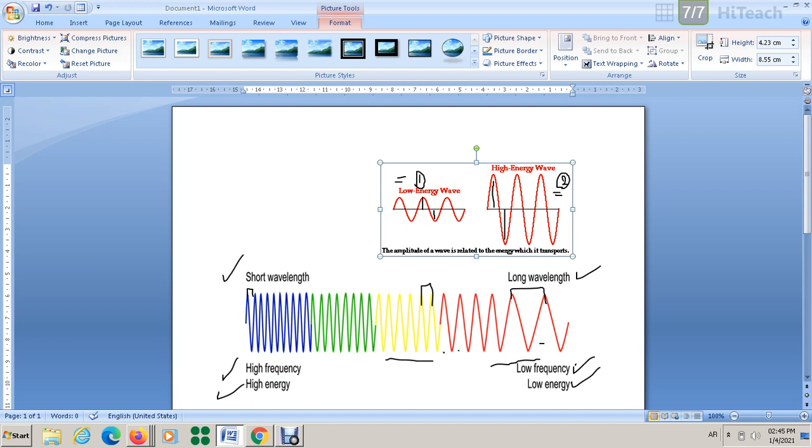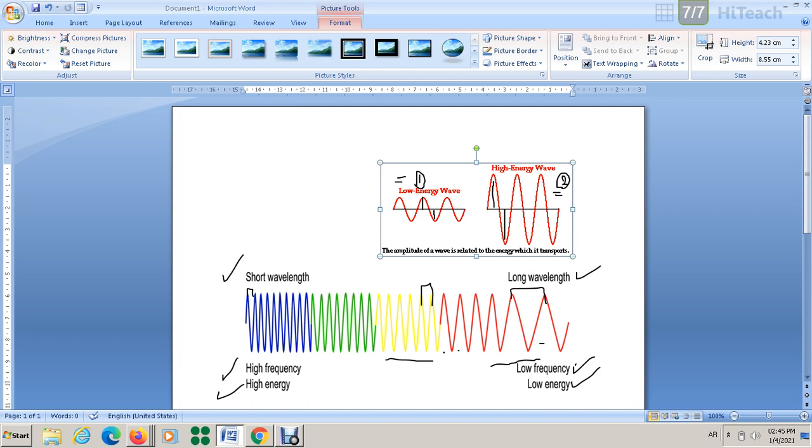Okay, for most electromagnetic waves, you remember we classified waves into mechanical and electromagnetic waves, right? For electromagnetic waves, energy is most strongly related to the frequency. For example, high frequency electromagnetic waves like X-rays and gamma rays, because they have very high frequency, that means they have very high energy. They have the ability to damage human tissues.